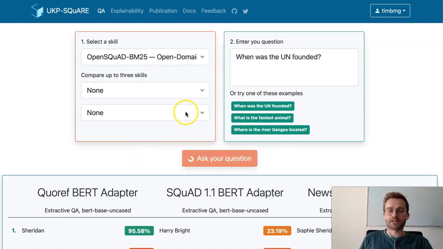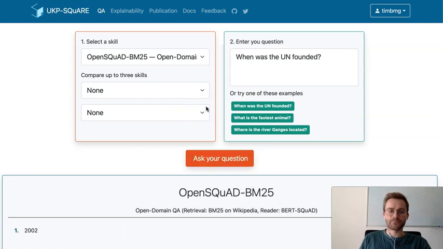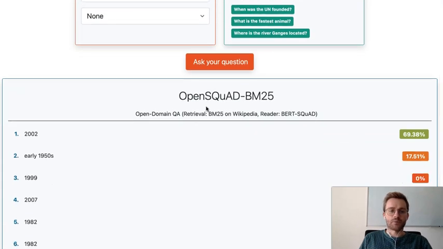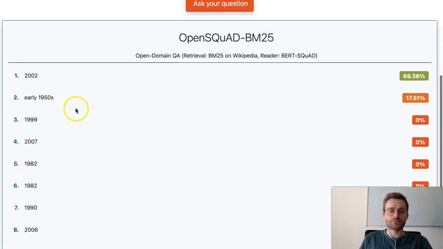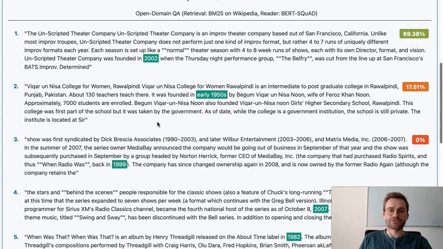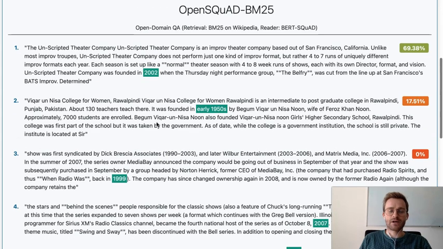We can again select one of the example questions and now get the outputs of the model. And we can already see that these outputs are likely to be wrong. And if we look at the background documents, we can see that these documents are not really relevant.